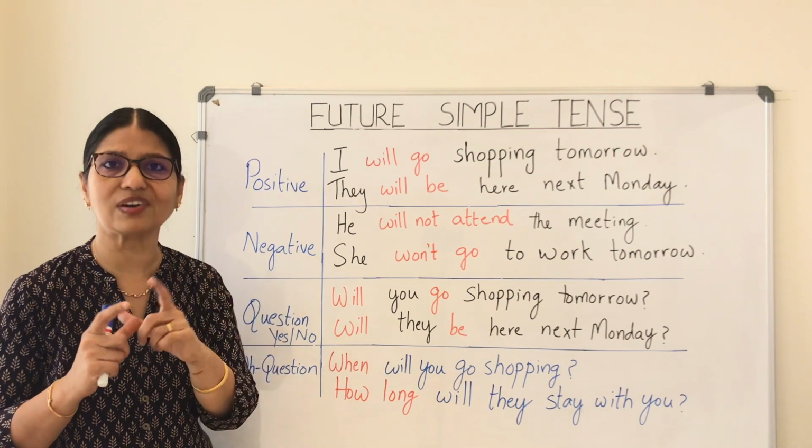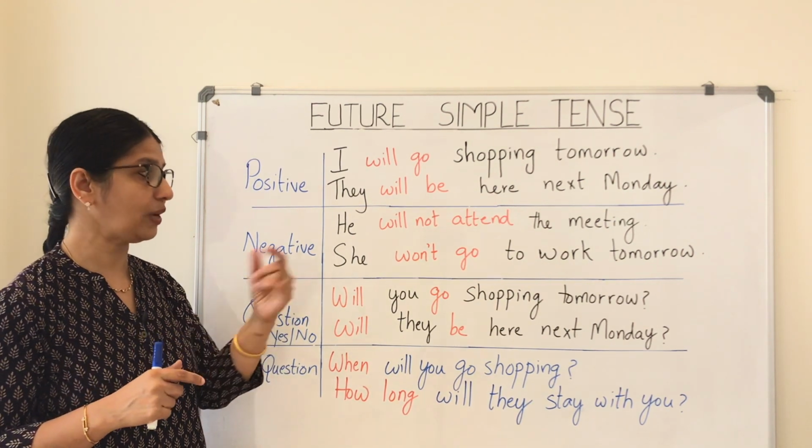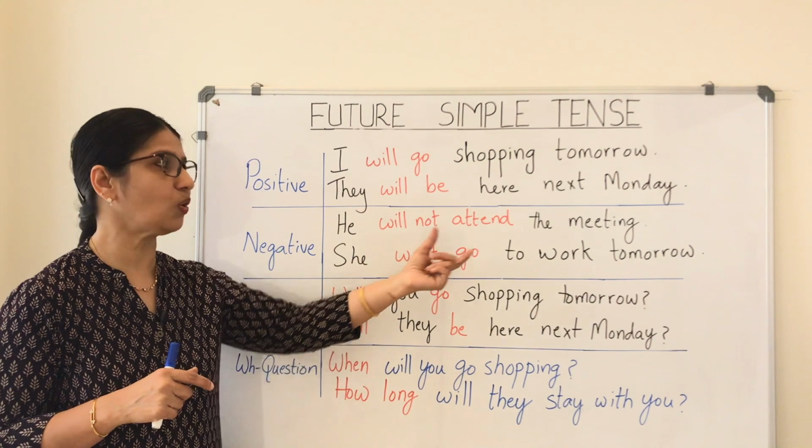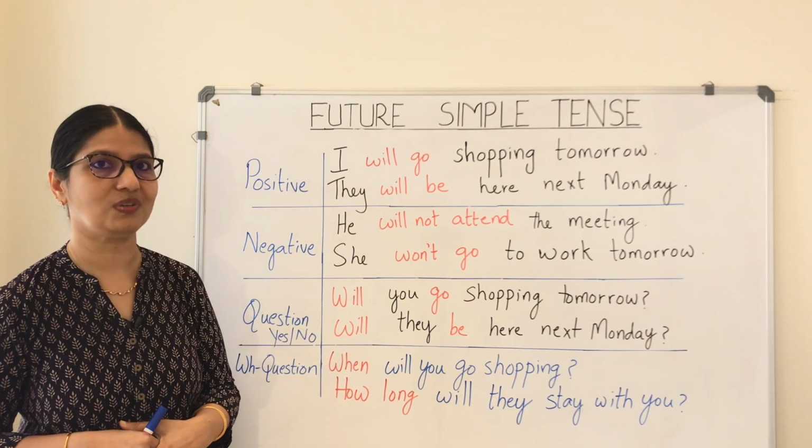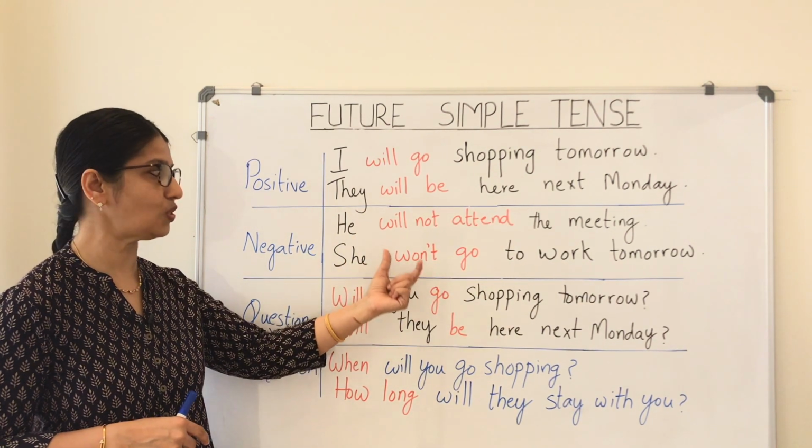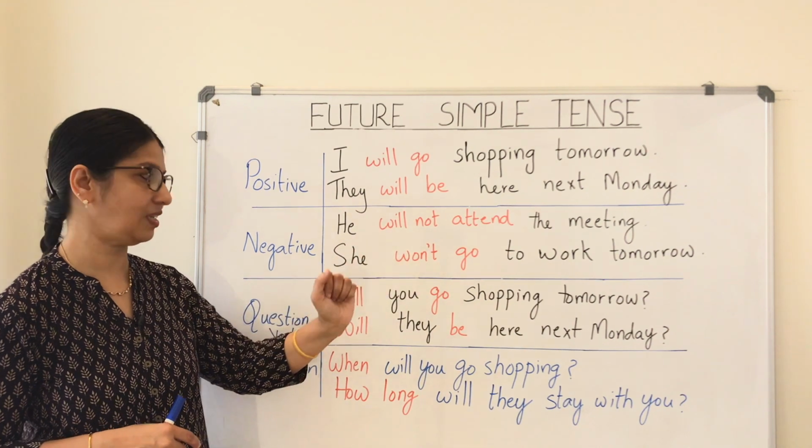And what is the contraction of will not? You have, she won't go to work tomorrow. She won't go. So will not became won't.